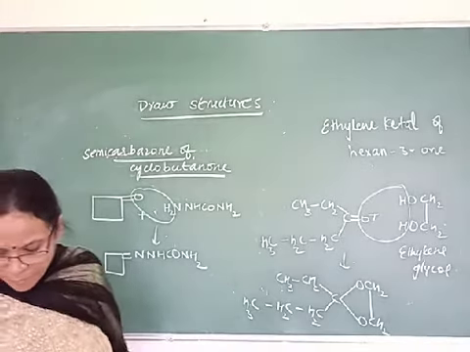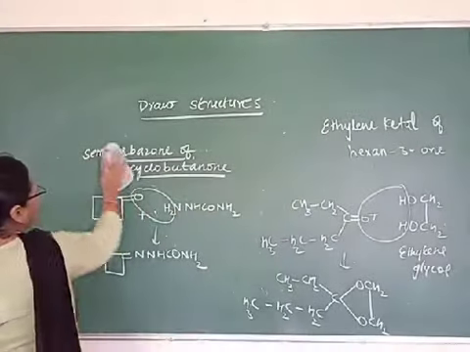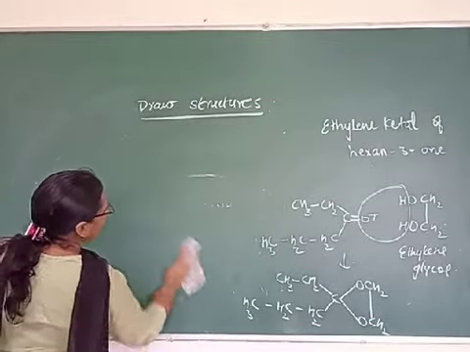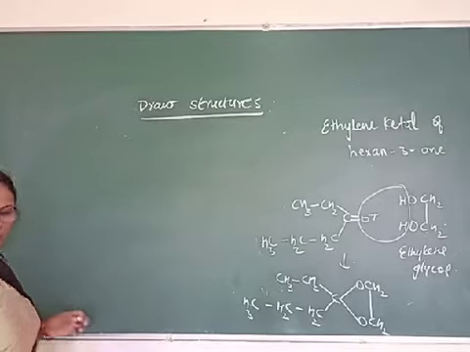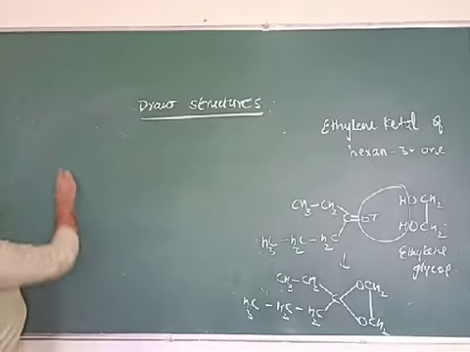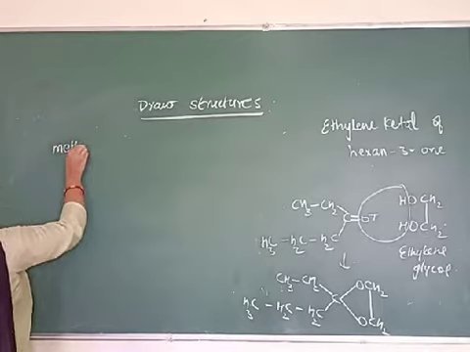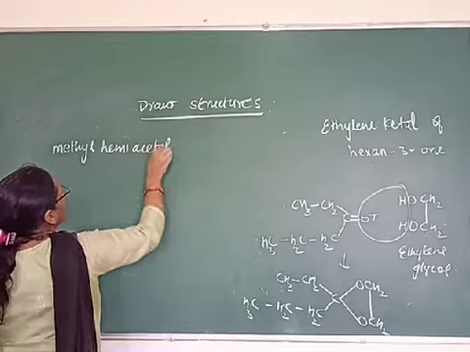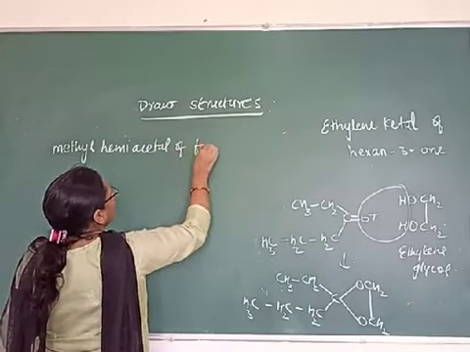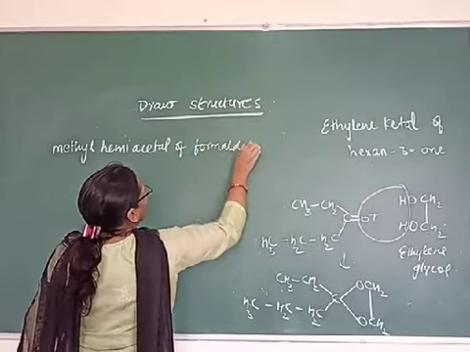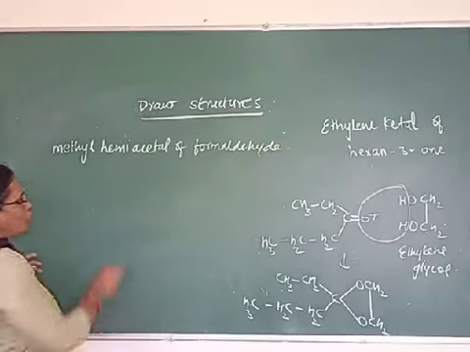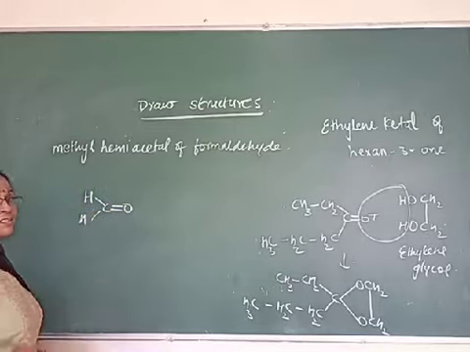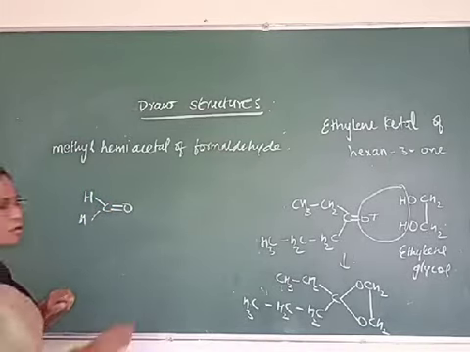Then methyl hemiacetal of formaldehyde. So formaldehyde is HCHO, and methyl hemiacetal means we have to take methyl alcohol.